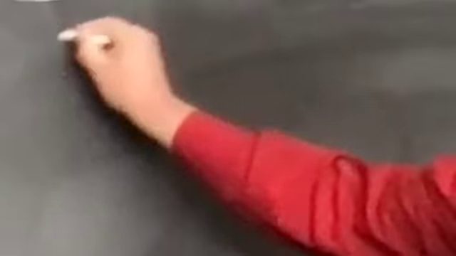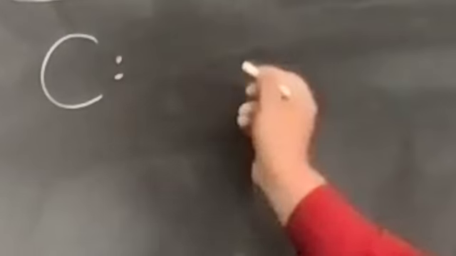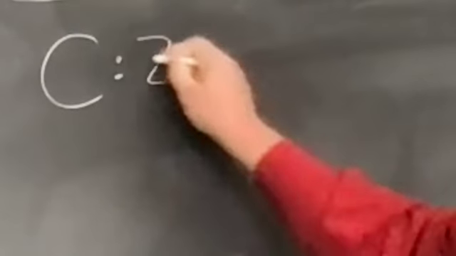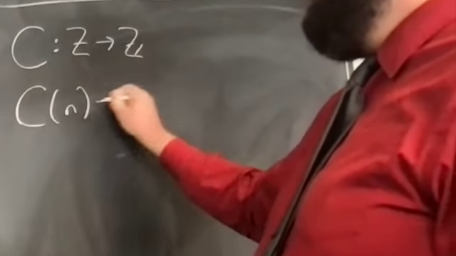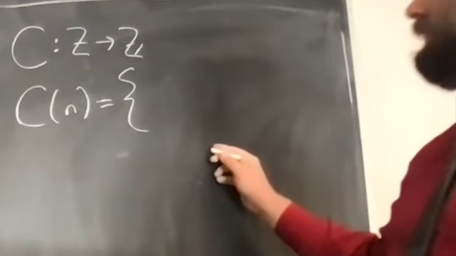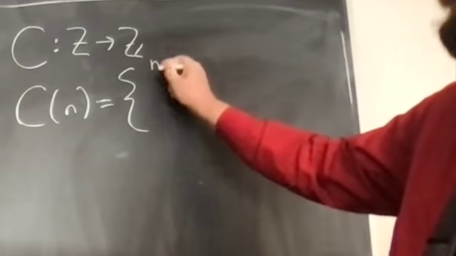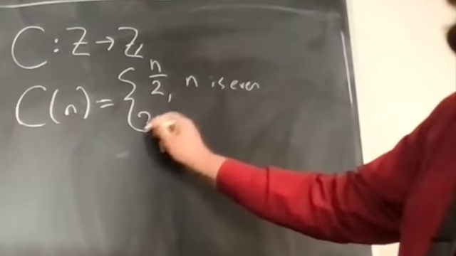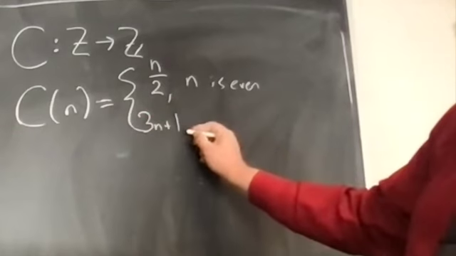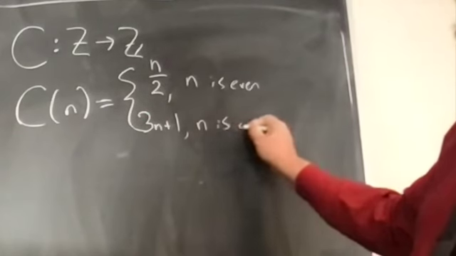We're going to define a function from the integers to the integers, and it's going to be a piecewise function. So if n is even, then we can divide it by 2, and we do so. And if n is odd, we can multiply it by 3 and add 1, and we do so.